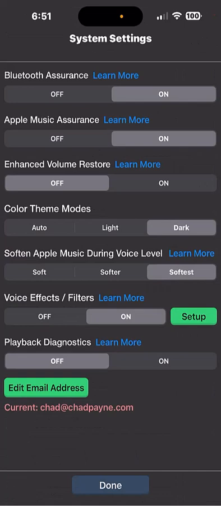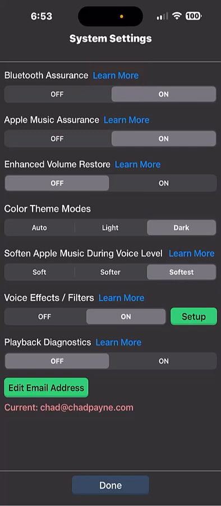The top 3 options on the system settings for Bluetooth Assurance, Apple Music Assurance, and Enhanced Volume Restore are designed to help eliminate any issues with playback for your combination of Bluetooth speaker, device, and music source. So if you're having any sort of issue with playback of your music, please click on the Learn More button next to the Bluetooth Assurance and learn how you can make use of these 3. BA and AMA should be on by default, and EVR should be off by default.